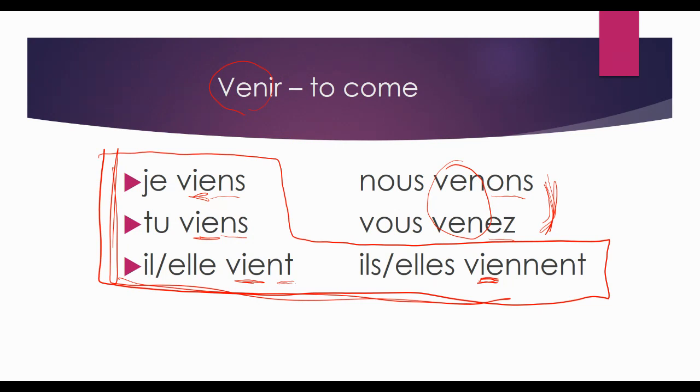Now, that is what is in our book. We have two more verbs that are like this. In fact, there's a whole little family of verbs like venir. They usually end in venir. So if I say it's conjugated like venir, you know that it's going to be conjugated like this. These next two verbs, I don't think are spelled out in your book. I think they're mentioned in your book. But once again, if you want to write these down in your notes, let's go ahead and do it.